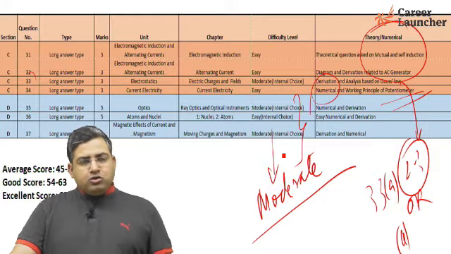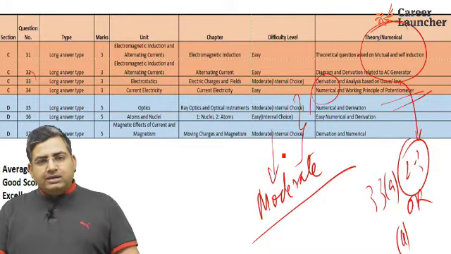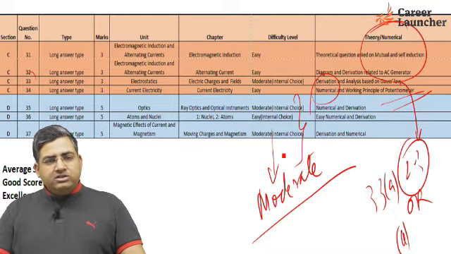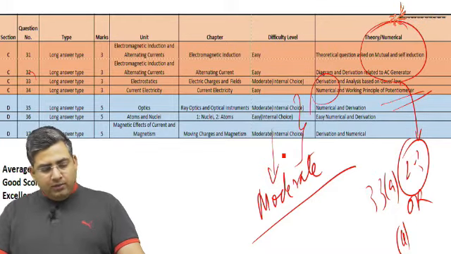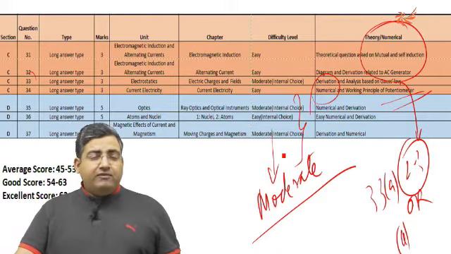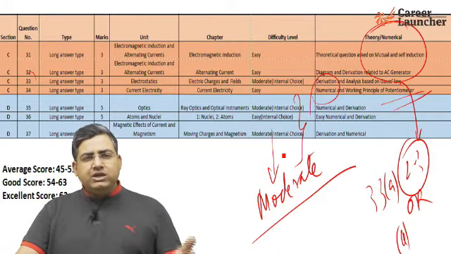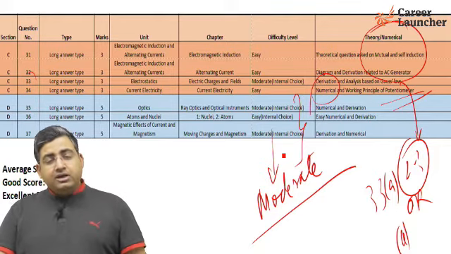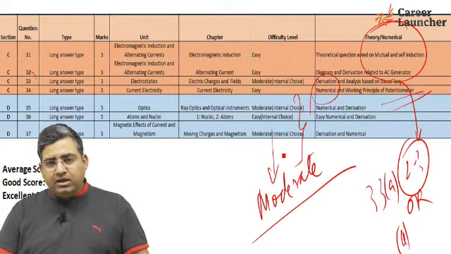So if you are scoring 45 or 44 marks till 52 or 53 marks, then I would say it is an average score. If you are scoring above 52 or 53 marks till 61 or 62, then it is a good score. And if you are scoring 62 or 63 plus, then it is an excellent score. Okay.